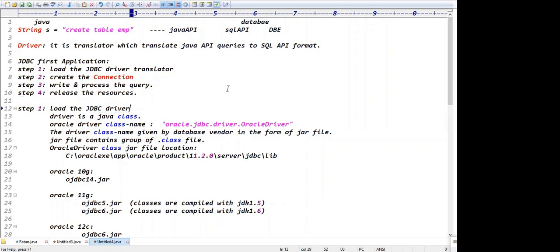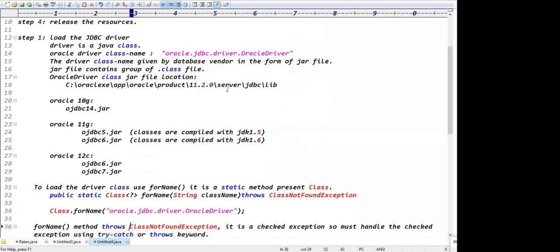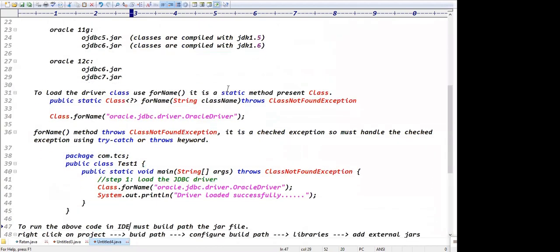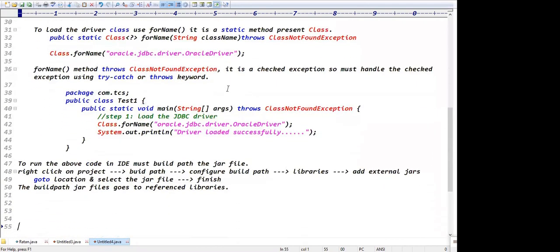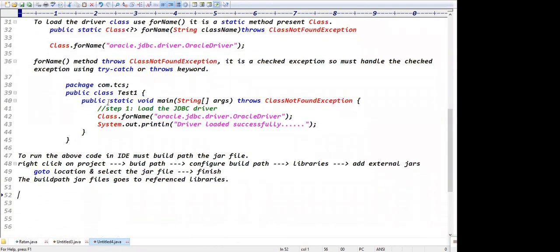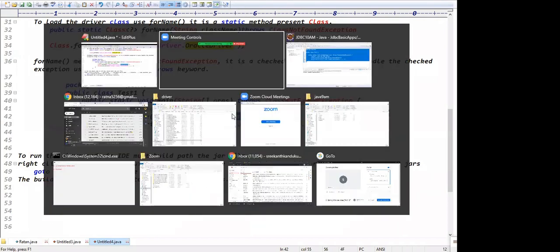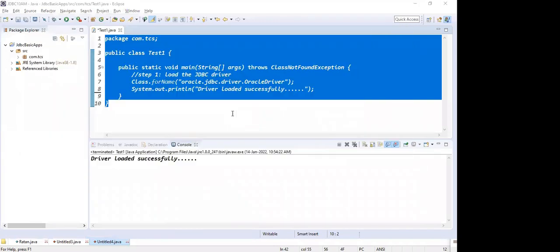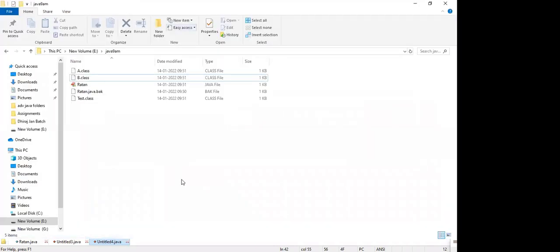Guys, load the driver. Load the driver means there is a class given by the Oracle vendor, the OracleDriver. Load the driver means load that class file, guys. To load the class, use the forName method, and we are loading the driver, right? Basically, when we load the driver, what happens? This driver contains one static block, guys. Okay, let me open this OracleDriver class file code, guys, and show the .class file.